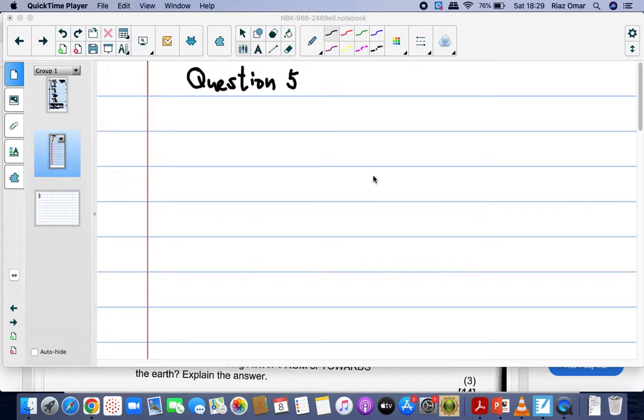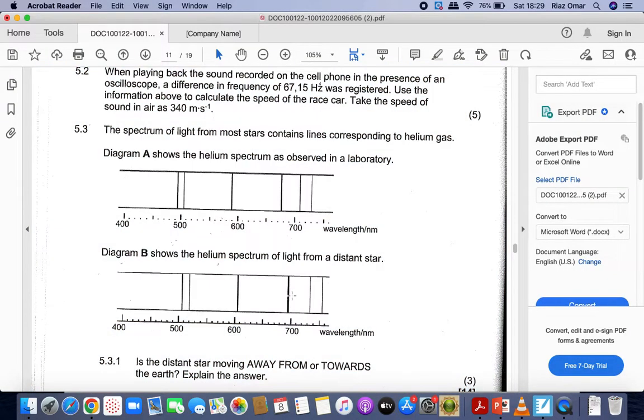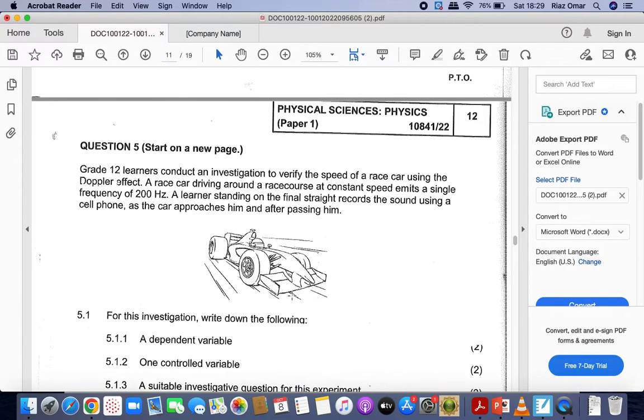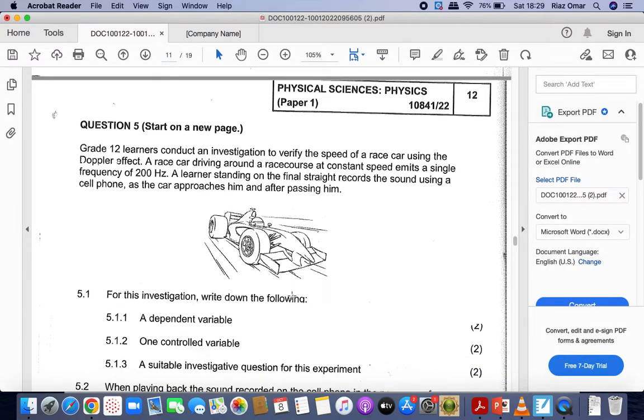Question 5 of the prelim exam of 2022. So we look at question 5. We see that question 5 is written to start on a new page.